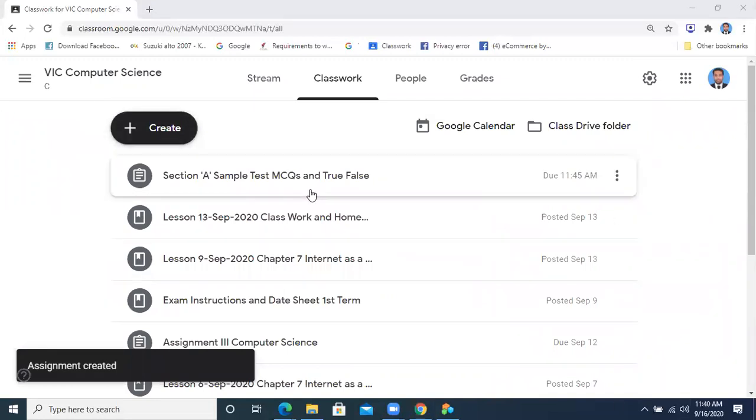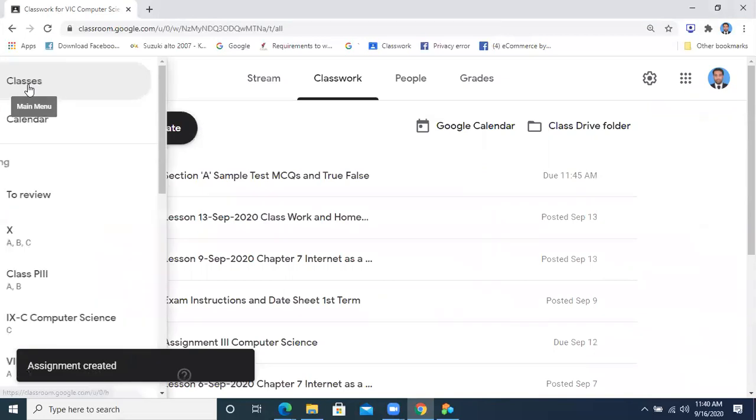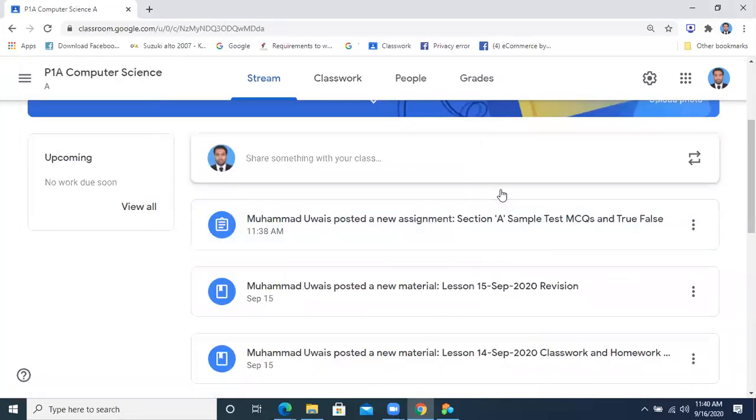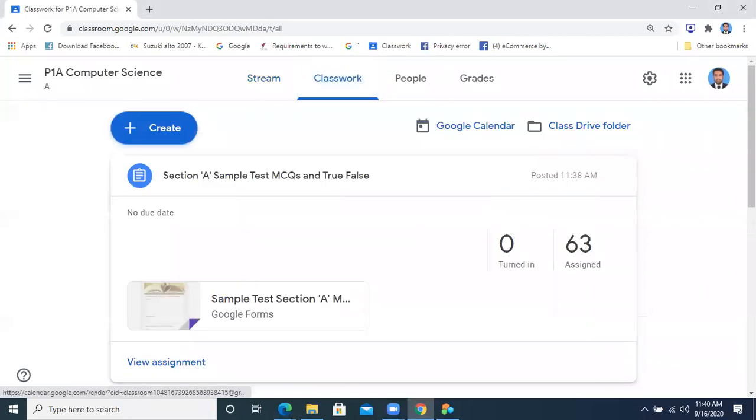When I assign it to you, you will be able to see it in your Google Classroom. Please open the Google Classroom and see over there, have you got this assignment or not? Please go there and check in your class.